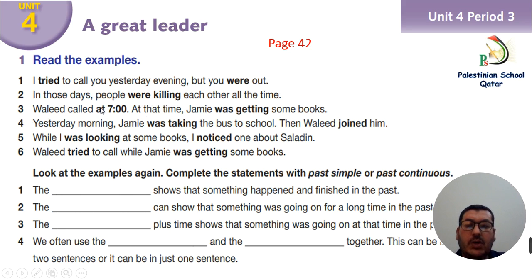Number 3, Walid called at 7. At that time, Jimmy was getting some books. And here we have two separate sentences. Walid called at 7, and we have a full stop. At that time, Jimmy was getting some books. So two different tenses, one past simple and the other past continuous, each separate sentence with a full stop.